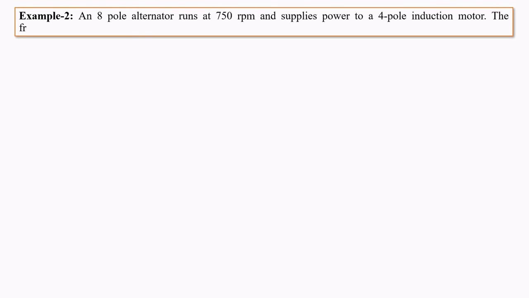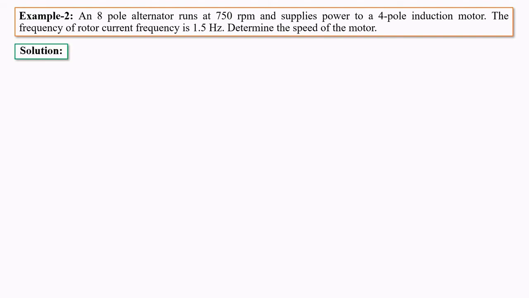Here is the next question. An 8-pole alternator runs at 750 RPM and supplies power to a 4-pole induction motor. The frequency of the rotor current is 1.5 Hz. Determine the speed of the motor. Here alternator means the generator which produces the electrical energy, and this electrical energy will be supplied to the induction motor.